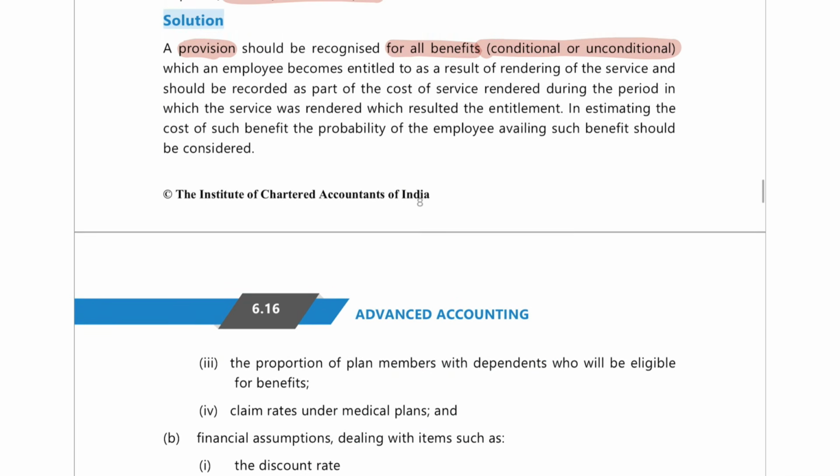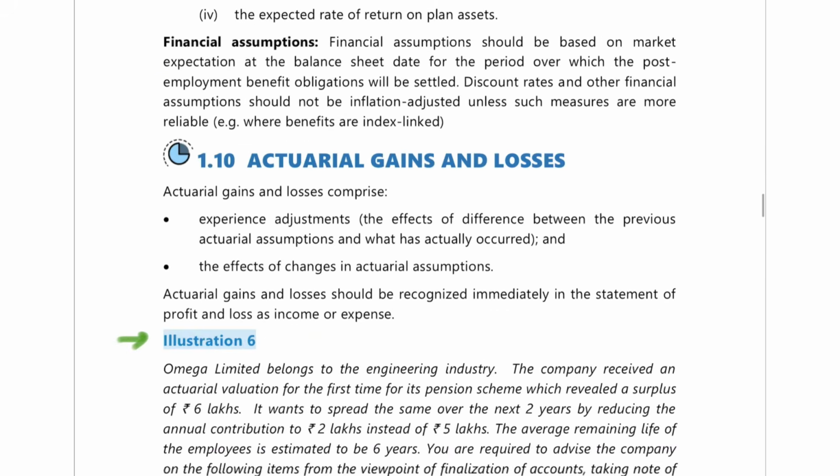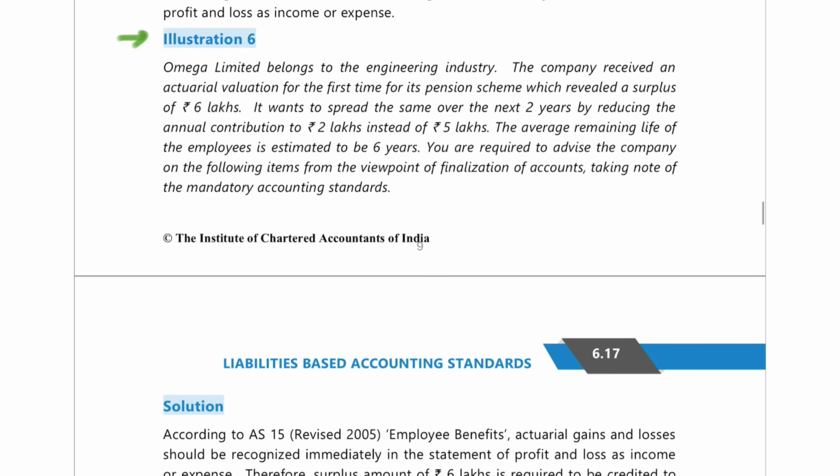When you're creating a provision, remember to use the probability of how many employees will avail the benefit. See that expected percentage also, and then create the provision. Okay, next is illustration number 6.